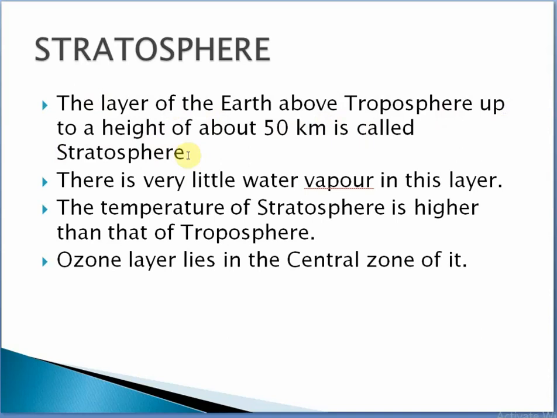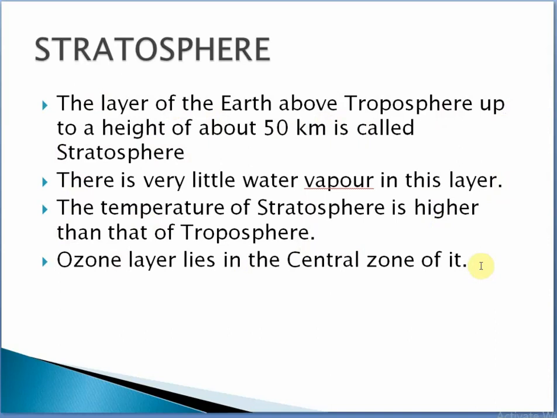There is very little water vapor in this layer, unlike the troposphere. Basically, the troposphere is the portion where we are residing, and above it there is the stratosphere. The temperature of the stratosphere is higher than that of the troposphere. And the ozone layer lies in the central zone of the stratosphere.